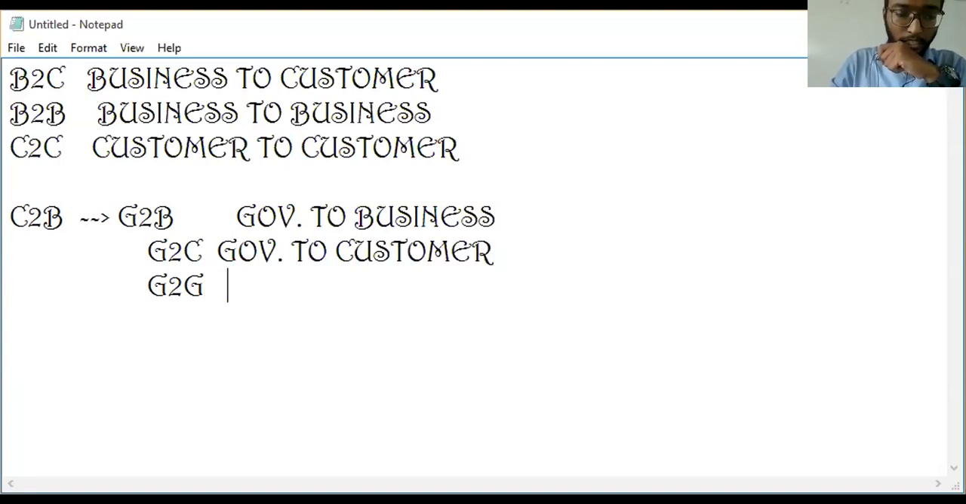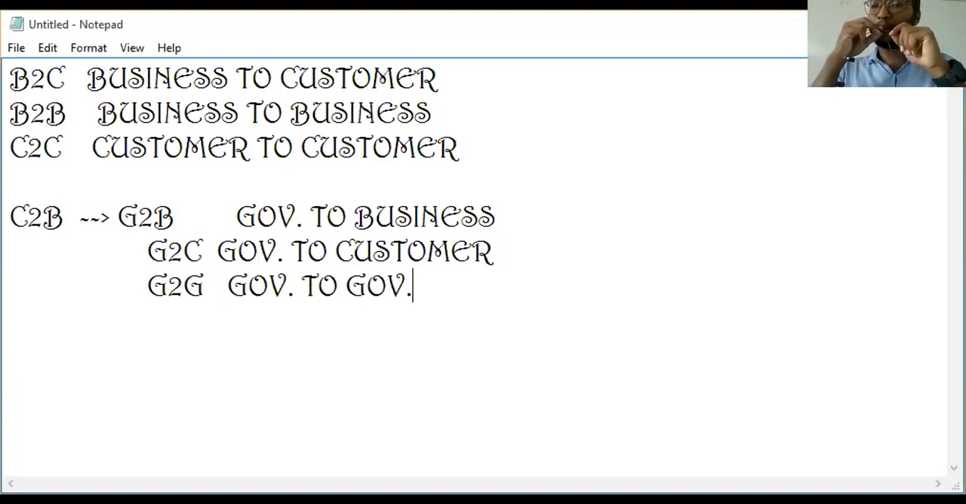Next is G2G. G2G means government to government. Government to government means both parties are government, that is the central government and the state government. RBI is also a government bank, and SBI is also a government bank. The transaction or relationship between these two governments is known as G2G.